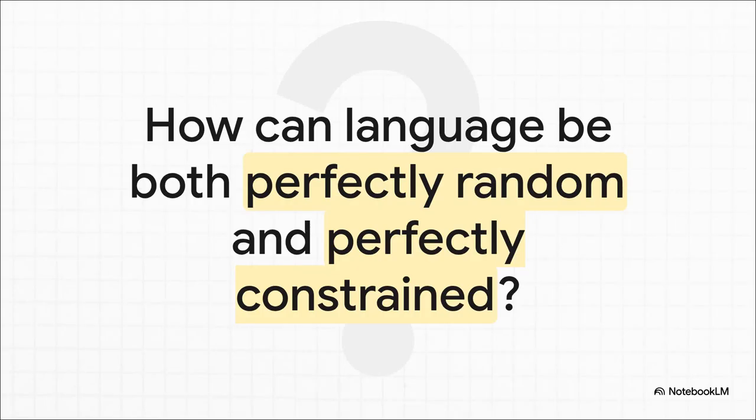So how can that be? How can language be perfectly random and perfectly constrained at the exact same time? It's a total paradox, right? And that paradox is really the central mystery we're trying to solve here. It's following the laws of chance, but it's also being tightly controlled. So what in the world was this invisible force at play?